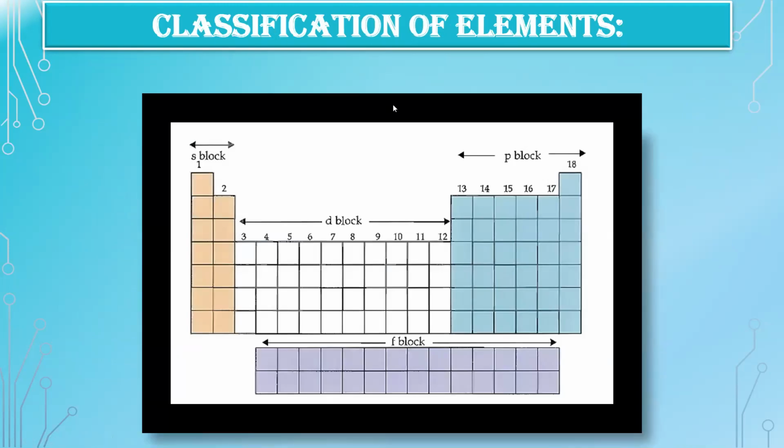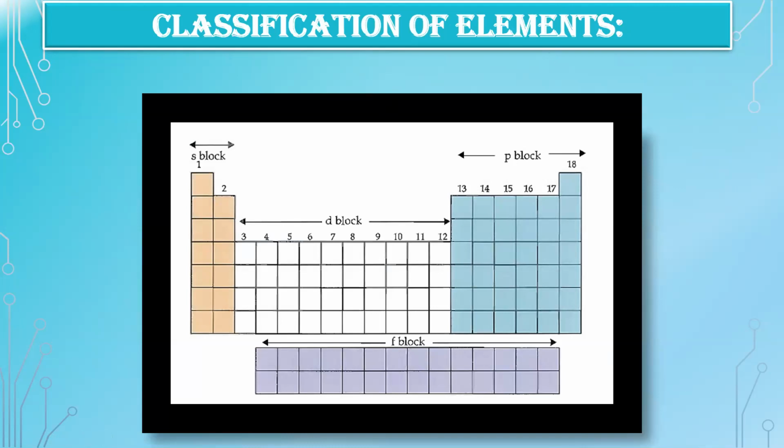So this is how the classification of elements looks. Okay, so let's understand this. In the long form periodic table, the elements are arranged in the order of the atomic numbers. Atomic number of an element is equal to the number of protons inside the nucleus of its atom.